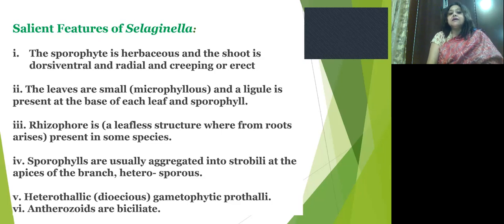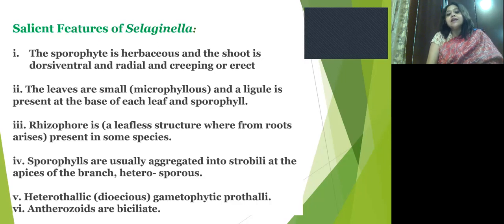Leaves are microphyllous, that is, small leaves, and a special structure called the ligule is present at the base of each leaf and sporophyll. The rhizophore is a leafless structure from which roots develop.